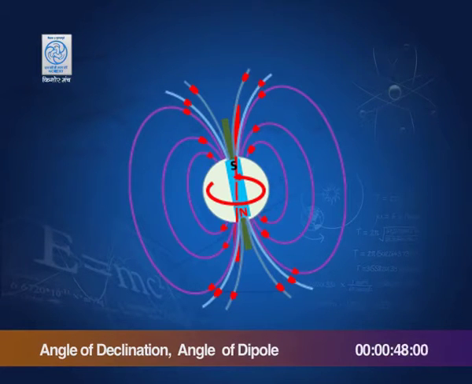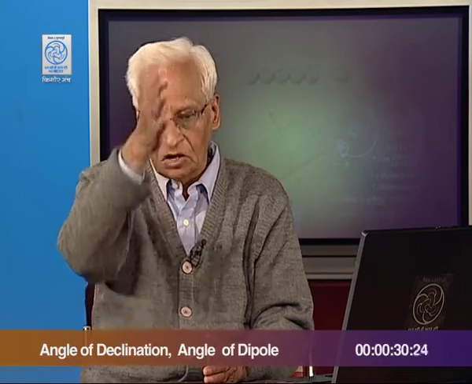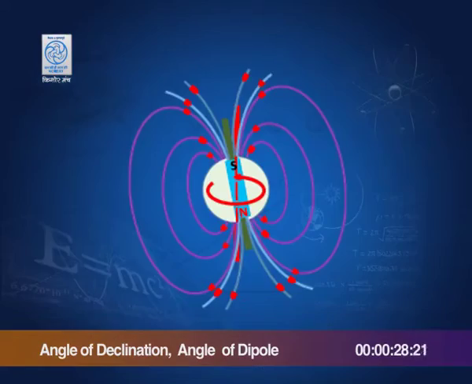I have just shown it to show you the field lines. This green line is the axis of the earth, the rotation axis of the earth, and the red line is the magnetic axis, that is the line joining the magnetic north and magnetic south.